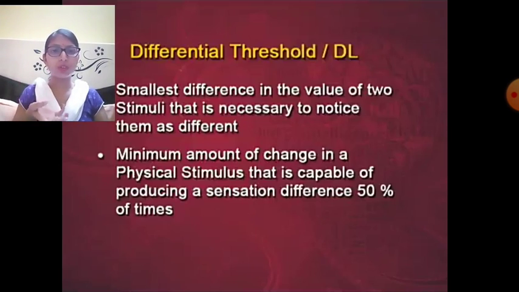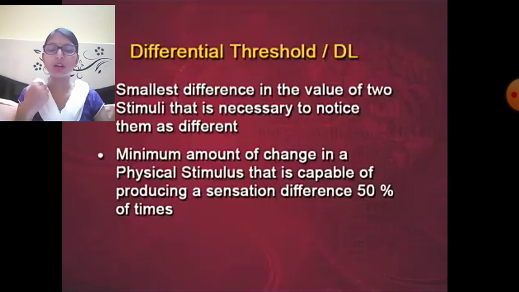Maybe the problem is with your receptors, or maybe the problem is with the AL and the DL. You cannot perceive a visual signal because the AL is not appropriate, the AL is less than 50%, or you can say the AL amount is very less, the DL is not there. So maybe the problem is at any point, at any time. So any problem can be there. So for understanding the whole concept of sensation, there is a need to understand the whole process of sensation. First of all, the AL and DL of the stimulus, that this is the characteristic of the stimulus.